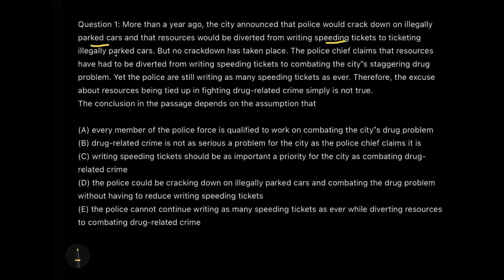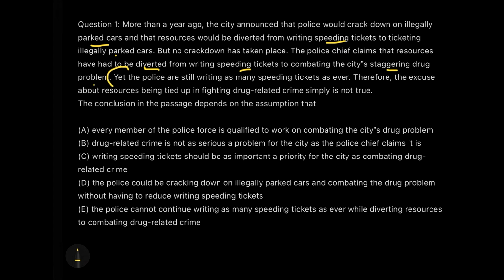All right, but no crackdown has taken place. The police chief claims, now this is important because my conclusion will lie somewhere, and to find the assumption, my first step is to find the conclusion. The police chief claims that the resources have to be diverted from writing speeding tickets to combating the city's staggering drug problem.